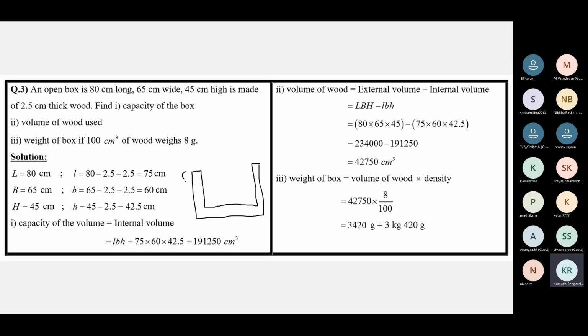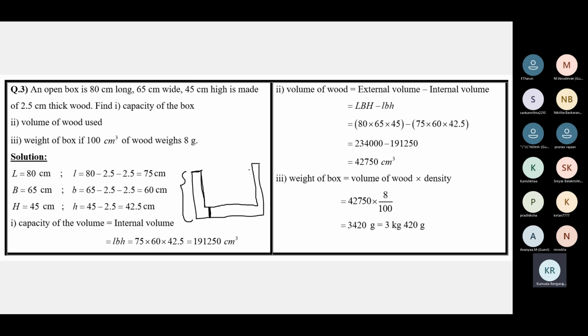This is the external height. The external height minus the thickness once will give you the internal height. The external height, that is 45 centimeters, minus the thickness only once, because you'll have to take away the thickness at the bottom of the box, not at the top, because it's going to be like this.